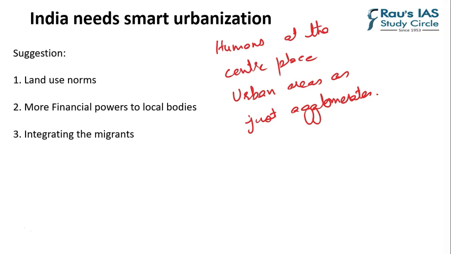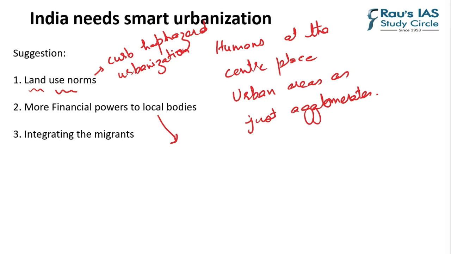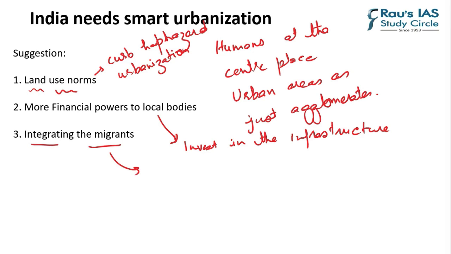At the same time, the author suggests that we should actually use land use norms. We should have correct delineation of land use norms, which will stop haphazard urbanization. The second important aspect the author focuses on is more financial power to the local bodies so that they can invest in infrastructure. And last but not the least is the integration of migrants. This can be done in two ways. First is reducing the cost of migration, and second is intermingling, or an end to discrimination against migrants.